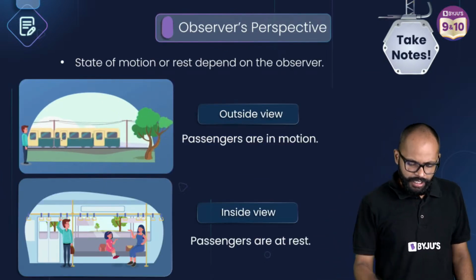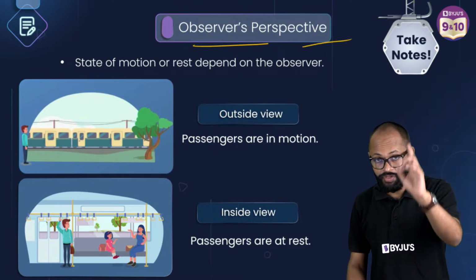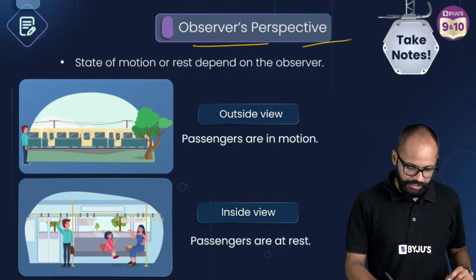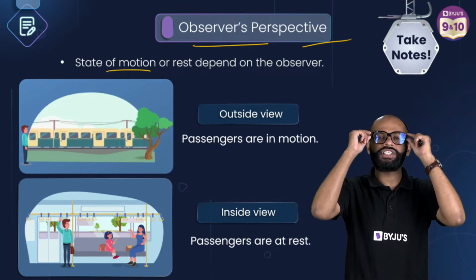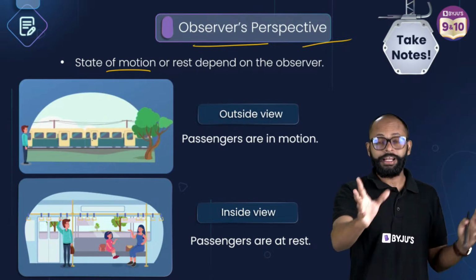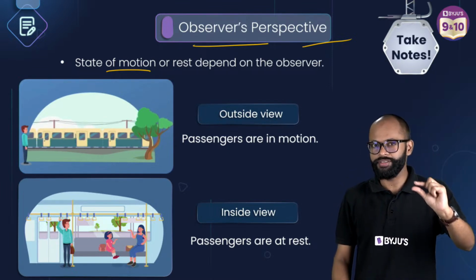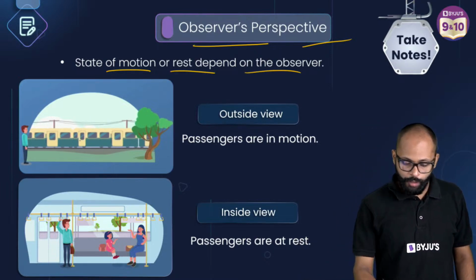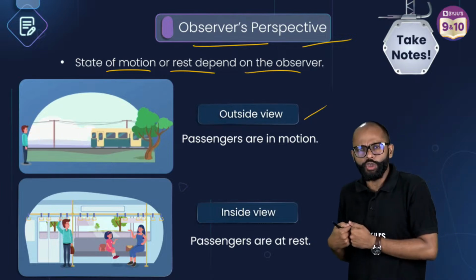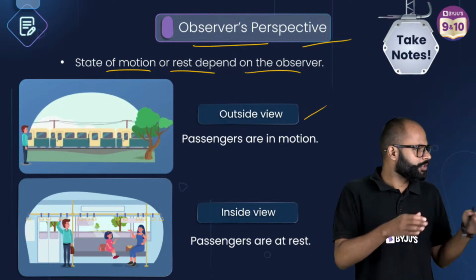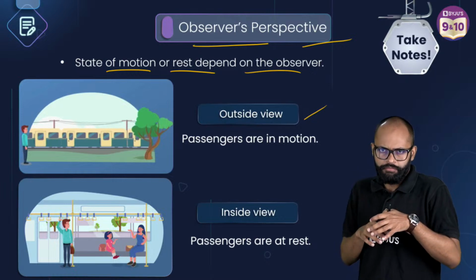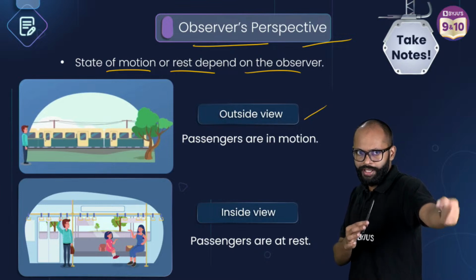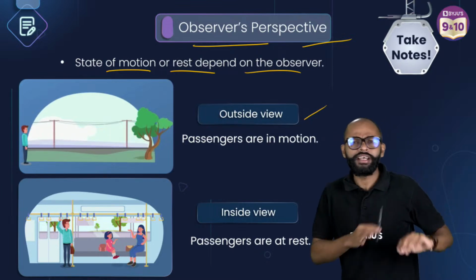Simple, एकदम. हमने बात की observer's perspective की, and this is why I gave you that session, the matter of perspective, right? है ना? जिन्होंने नहीं देखा है बच्चों, चैनल पे ये सेशन आपको 10 मिनट की चीज है, बस देख लेना. स्टार्टिंग बड़ी अमेजिंग है और छोटी छोटी चीजें इसके अंदर, ये समझ जाओगे तो बेसिक्स क्लियर हो जाएंगे, ठीक है? State of motion and rest depend on the observer. If you look from outside you will see the train moving, but inside the train people will see everybody at rest. Why? मैं ट्रेन के अंदर हूं, मेरे बगल वाला बच्चा ट्रेन के अंदर है, हम दोनों की पोजीशन सेम है, he is not changing his position, I will say it's rest. सिंपल सी बात है, ठीक है?